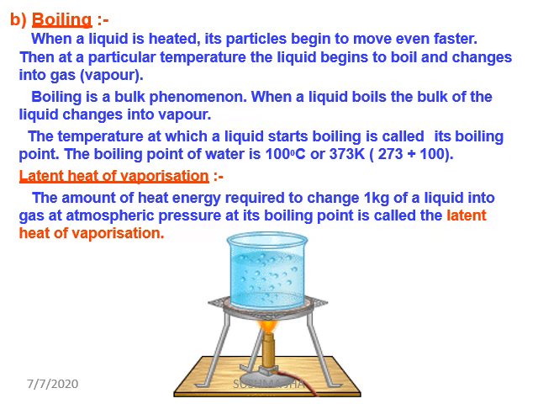Now another concept is latent heat of vaporization. It is the amount of heat energy required to change 1 kg of a liquid into a gas at atmospheric pressure at its boiling point, and it is known as latent heat of vaporization.